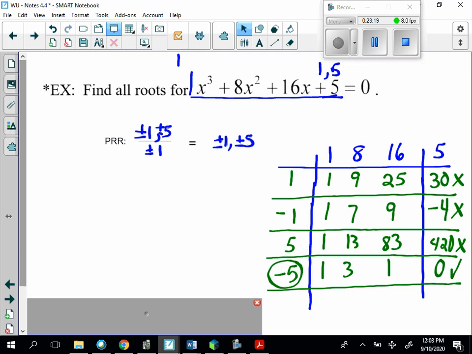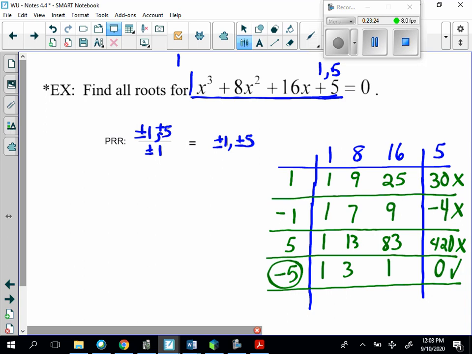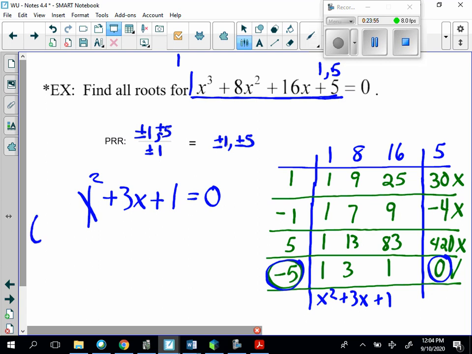So we are going to perform synthetic division with negative 5 on this polynomial up here. So now we know what's left is, oh, we've already done that, I'm sorry. So we're going to say this is x squared, plus 3x, plus 1. So now we need to find all the roots, all the solutions. So we know one of them is negative 5 because it had a remainder of 0. So we're going to say x squared plus 3x plus 1 is equal to 0, and we're going to use the quadratic formula on this because I don't see it factoring.